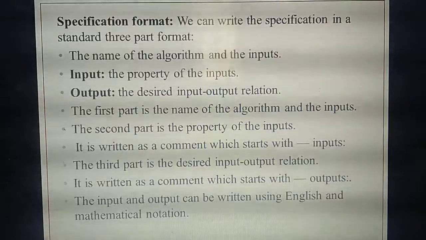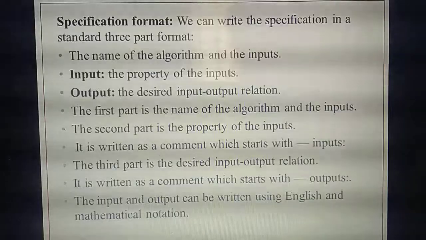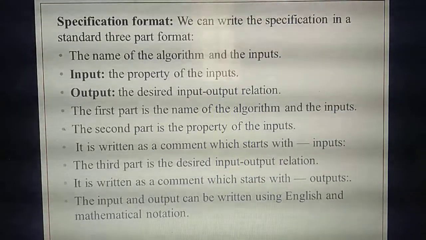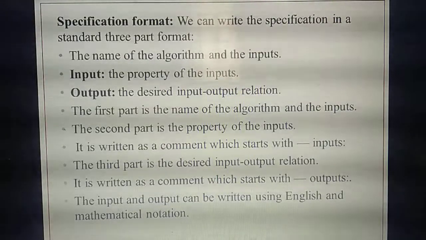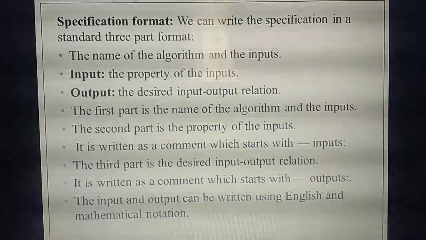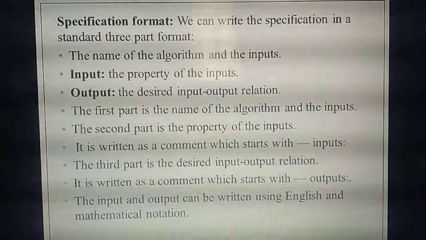Then the third thing is the desired input and output relation. What do you mean by desired input and output relation? In that example you will write the same thing: A is an integer, then B not equal to 0, that means B is not allowed to be 0.